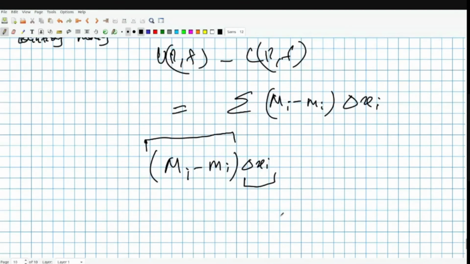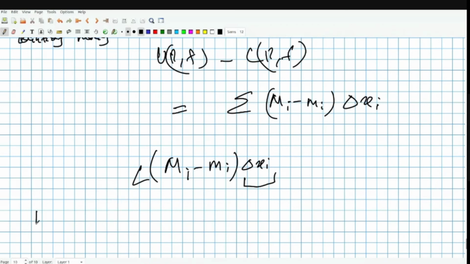Due to uniform continuity, I can make the partition small enough so that I can control this to be less than, let's say, epsilon by b minus a or whatever. This is what we did in continuity. In that case, I can take this common and then I have summation delta xi and we are done. But if we have discontinuous points, then we cannot.